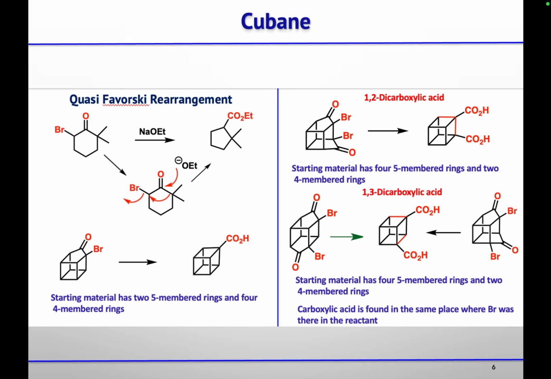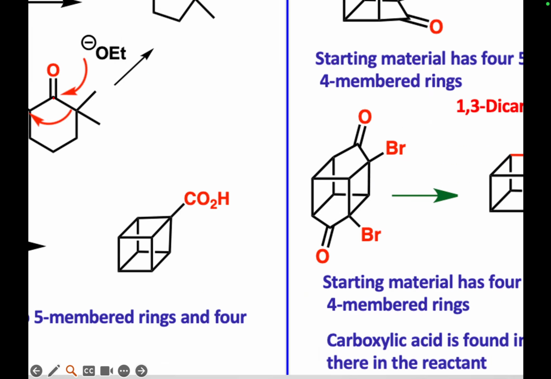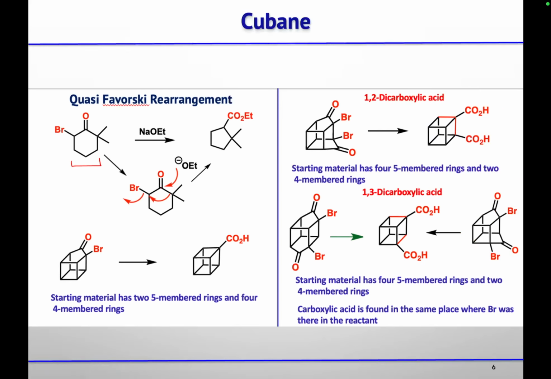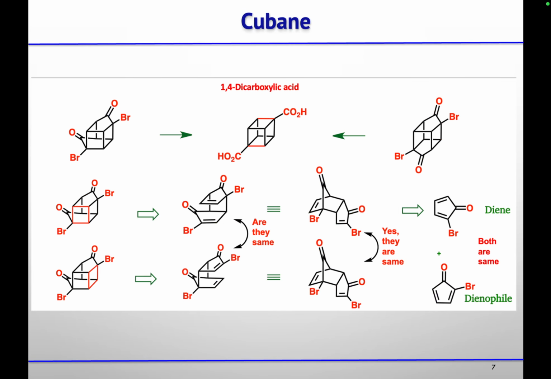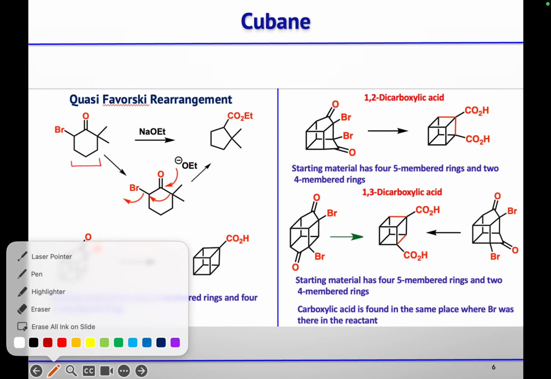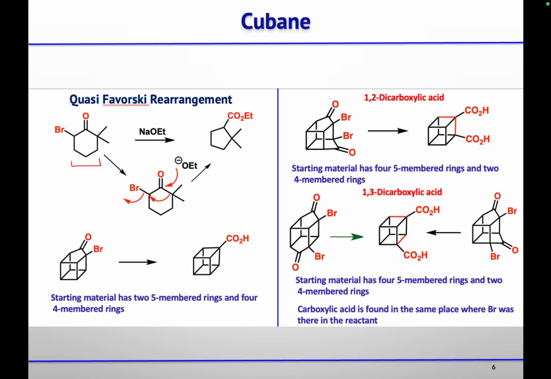So if you have this alpha haloketone and you are using sodium ethoxide, the ethoxide will attack the carbonyl carbon, then the alkoxide will form, the oxygen lone pair will fall back, and this bond migration will take place. So this bond will migrate to the carbon attached to this bromine, and the bromine will leave to give you the corresponding acyl derivative.